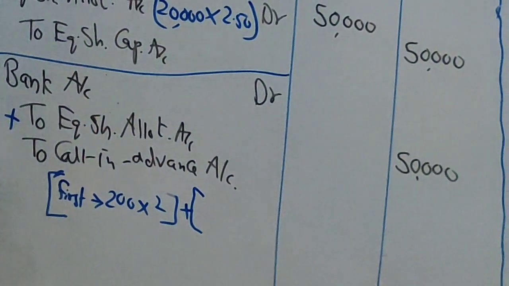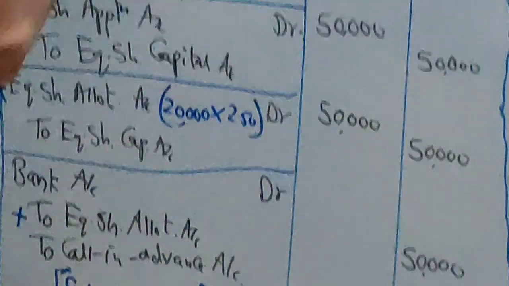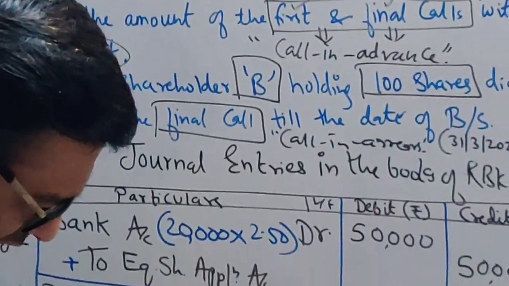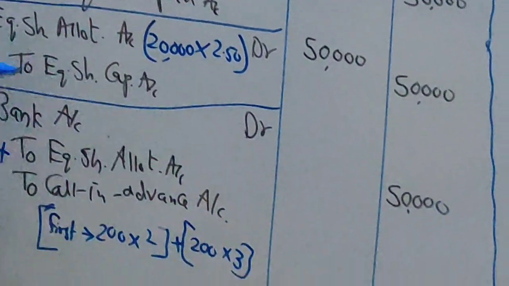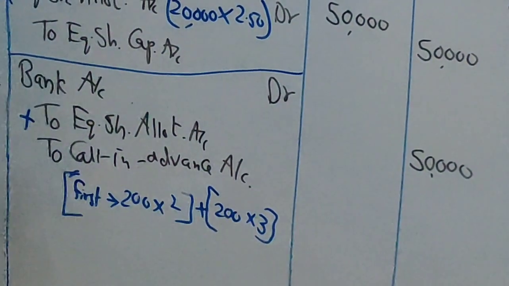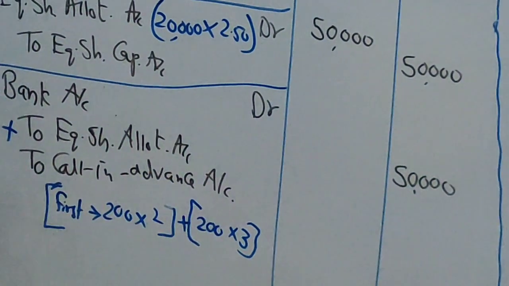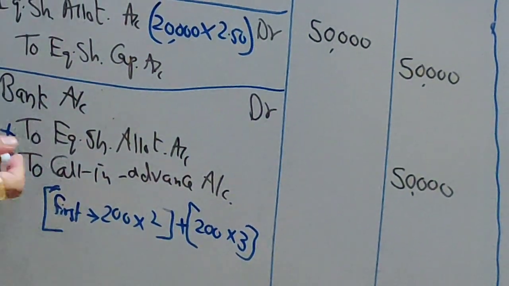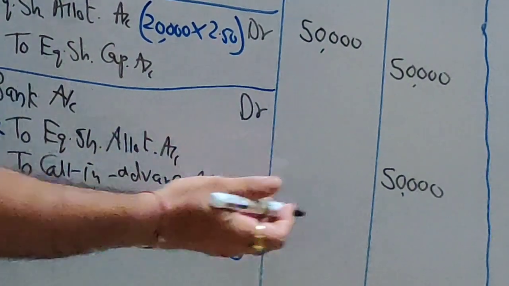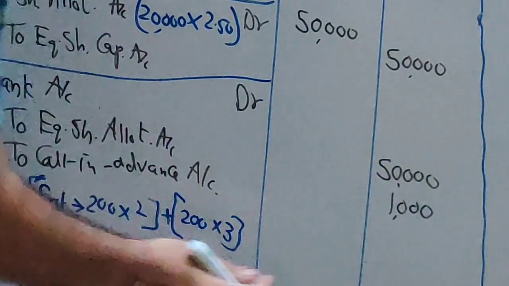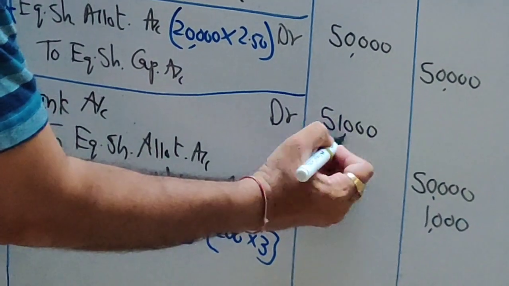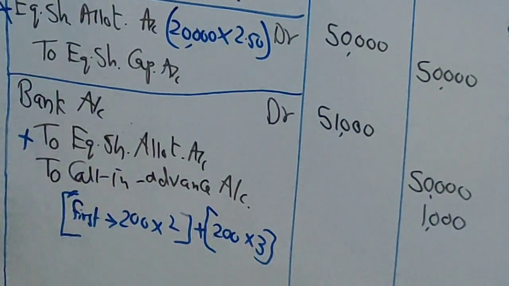let's do the calculation for final call. Even the final call he paid in advance, and the final call is of rupees 3. So 200 shares into 3, correct? Mr. A is holding 200 shares, paid final call in advance 3 rupees. So this is the advance money which we have received. So 400 plus 600. So how much advance money did we receive from Mr. A? 1000 rupees. So in total in our bank account we received 51,000.